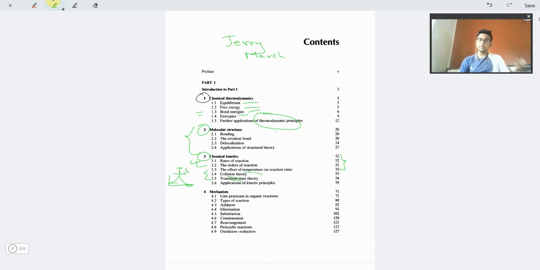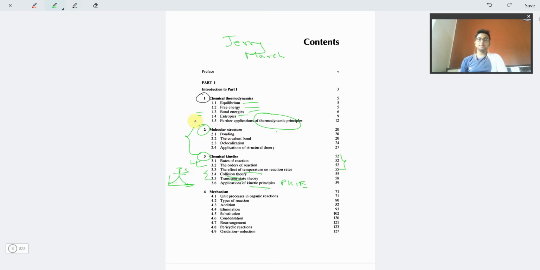These mechanisms have obviously arrived from the transition state theory, and you have to understand it for understanding the intermediates and the transition states that are formed in certain reactions. Collision theory determines that the number of effective collisions causes a certain amount of reaction. And among kinetic principles, we know PKIE, the primary kinetic isotope effect. So these are one of the applications.